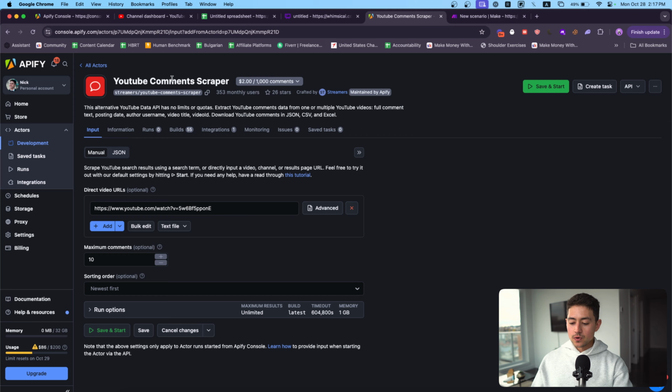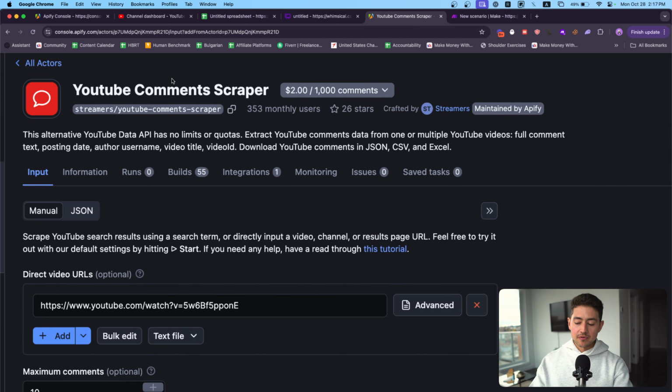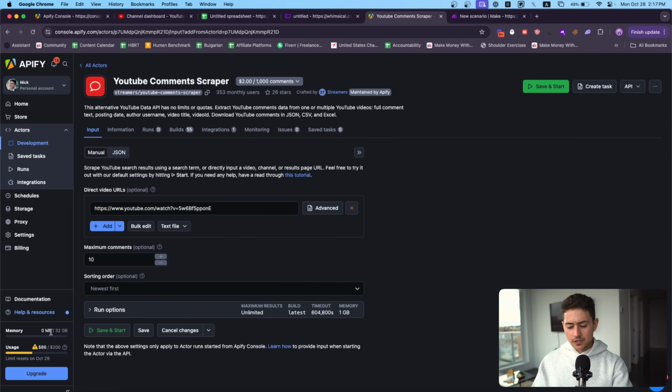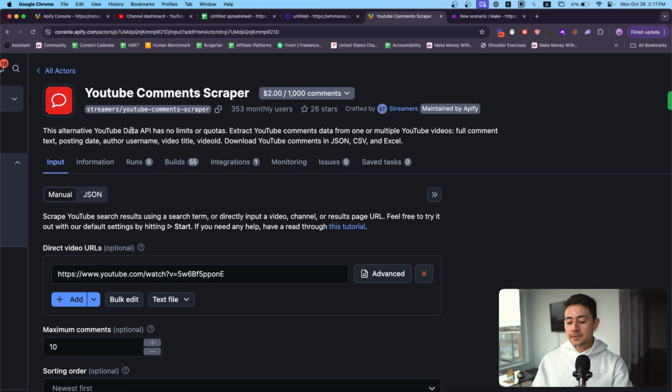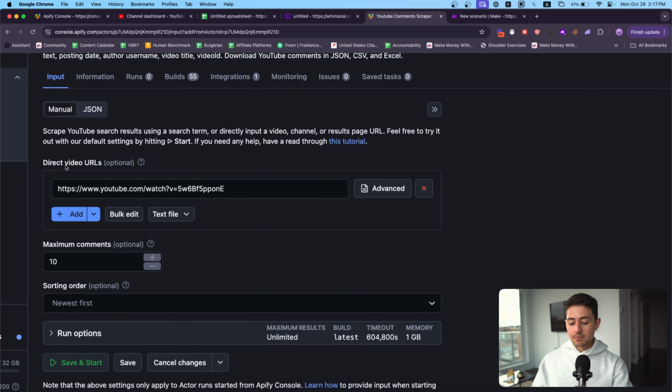And basically the way that this works is, you have to sign up to Apify, make an account. They give you $5 in free credits, I think. So I'm on a paid plan, obviously, with $200 a month of limit. But the $5 should do more than 2,500 comments, which should be substantial for you to get up and running with some content ideas. I don't know how many content ideas you can generate from 2,500 comments, but probably a fair amount. And basically the way that this is going to work is we need to pump in our direct